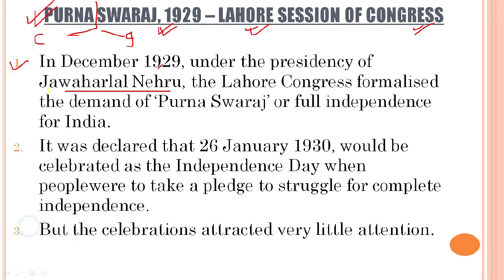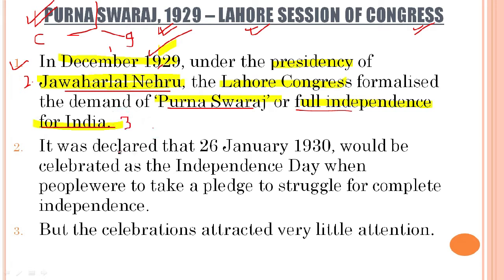So let us underline this point. This is an important point. The year is 1929, and under whose presidency? Under the presidency of Jawaharlal Nehru. The Lahore session of Congress formalized the demand of Purna Swaraj, or full independence for India. So the 3 points to be taken out from here are December 1929, presidency of Jawaharlal Nehru, and that Purna Swaraj, or full independence for India, was to be adopted.